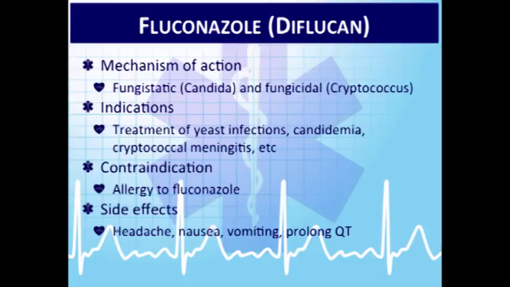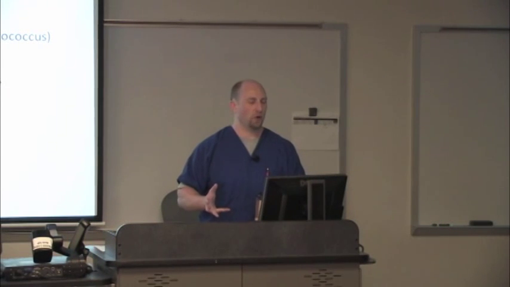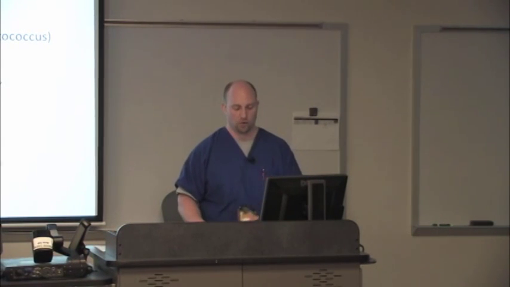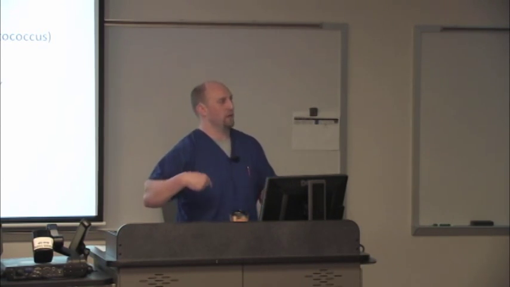It can also actually cross over into your CNS. You'll really never see it used as monotherapy for things like meningitis. You'll usually see it in combination with other things to treat meningitis. When fluconazole came around, it was a really, really problematic drug for the pharmacy because it caused a lot of drug interactions. It interferes with how medications are metabolized via the liver. You don't have to worry about that, and so I really didn't put it up here.